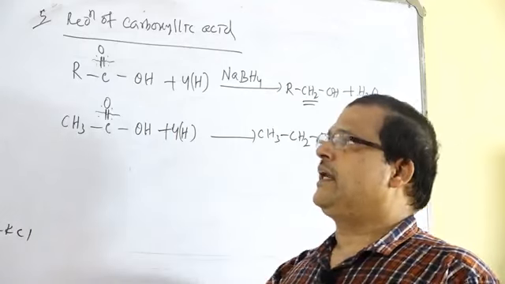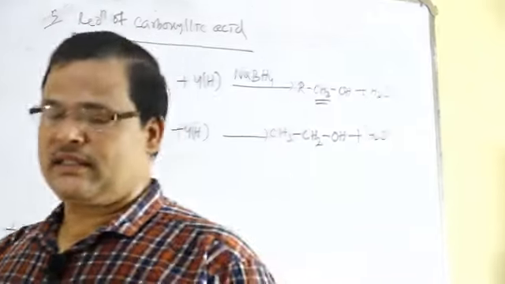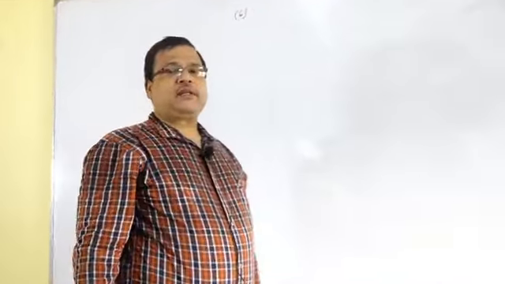Next, we see the methods of preparation from Grignard's reagent.